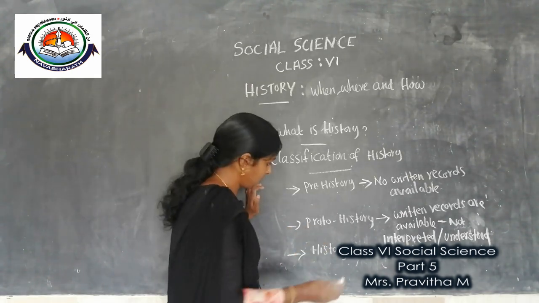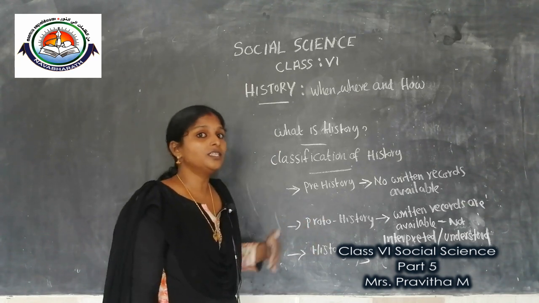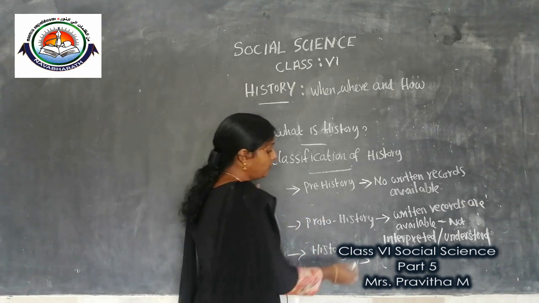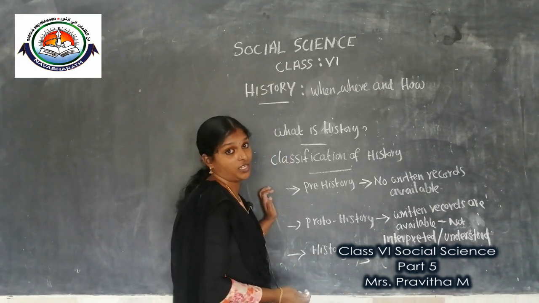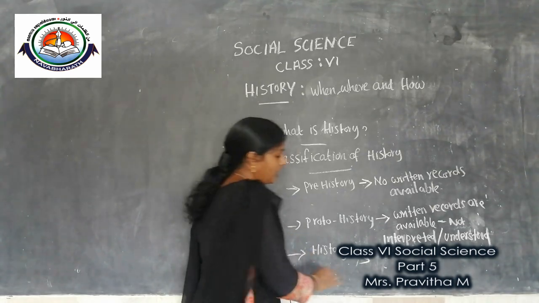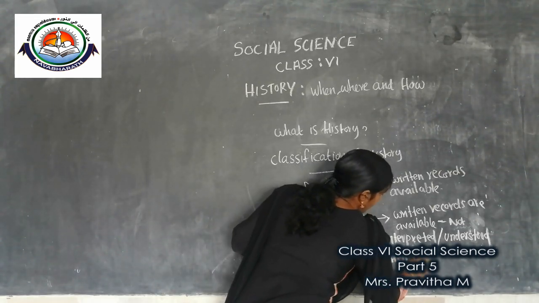Then, next, history. History is the period where all the written records are available. Historians are getting a lot of written records for writing history. That period is known as history.